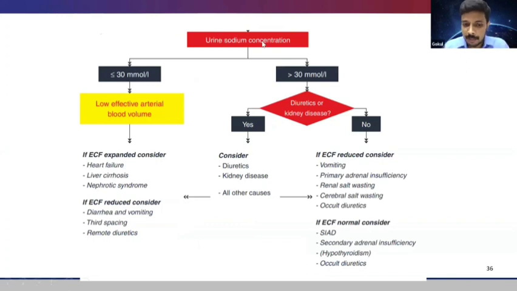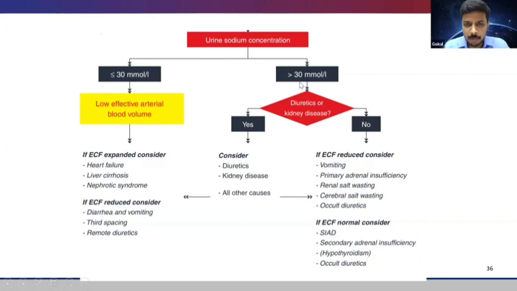I told you, whenever there is reduced effective arterial blood volume, the RAS system gets activated, so the urine sodium will be less than 30 in most cases of hyponatremia, except when there is recent diuretic use or associated renal disease. So when the urine sodium is less than 30, we find that there is low EABV. Then we have to see the ECF volume. If the ECF volume is high, then the cause is heart failure, cirrhosis, or nephrotic syndrome. If the ECF volume is reduced, then it is diarrhea, third spacing, or remote use of diuretics.